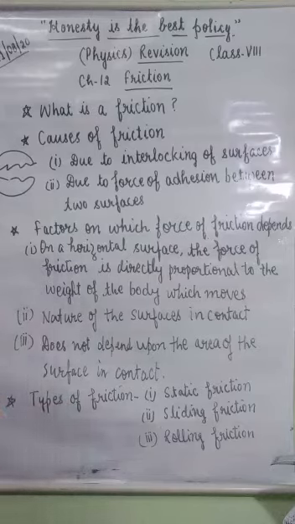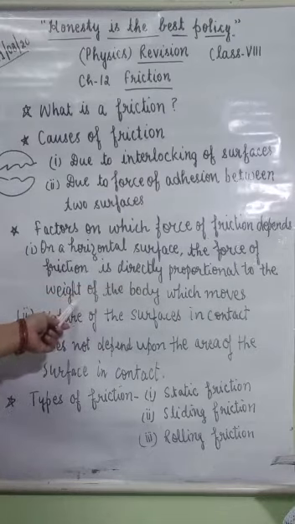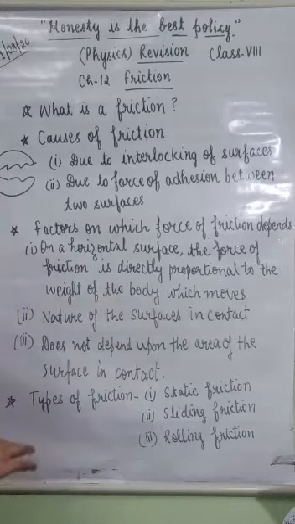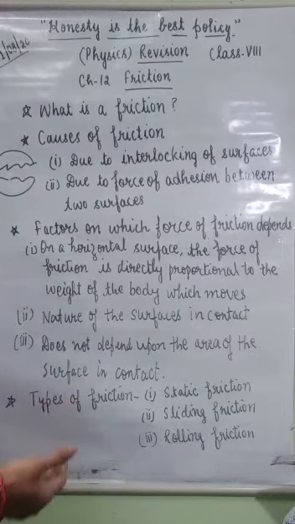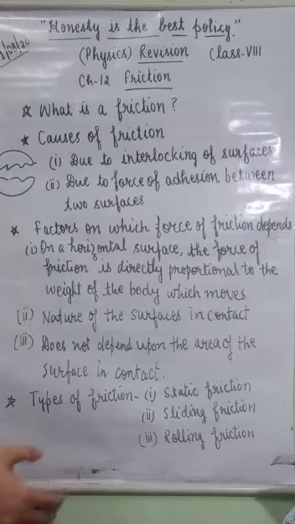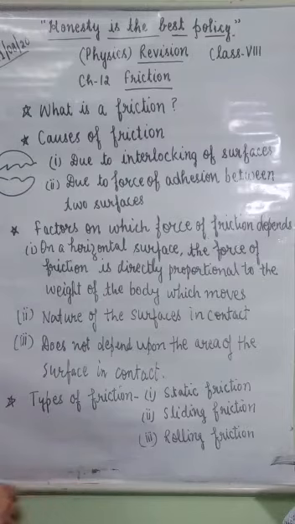Here are some factors on which force of friction depends. On a horizontal surface, the force of friction is directly proportional to the weight of the body which moves. If the weight of the body is high, force of friction will be high, and if the weight of the body is less, then force of friction will be less.